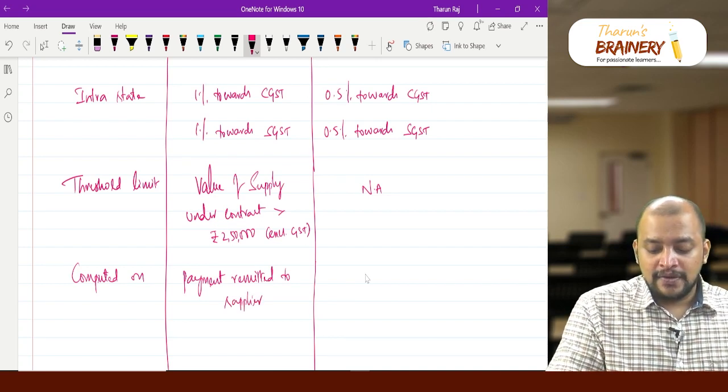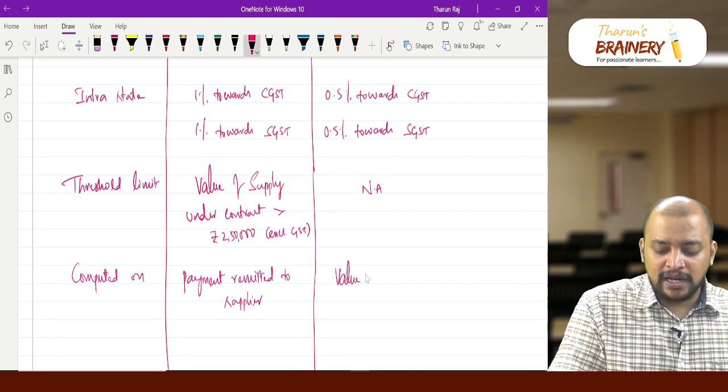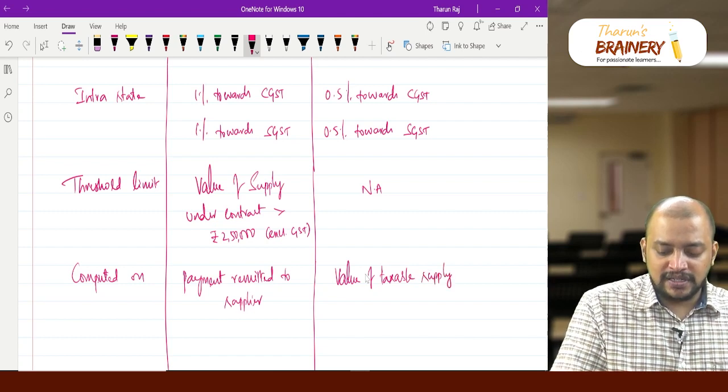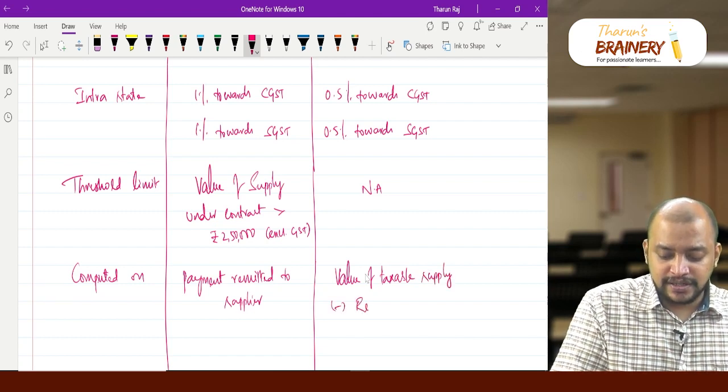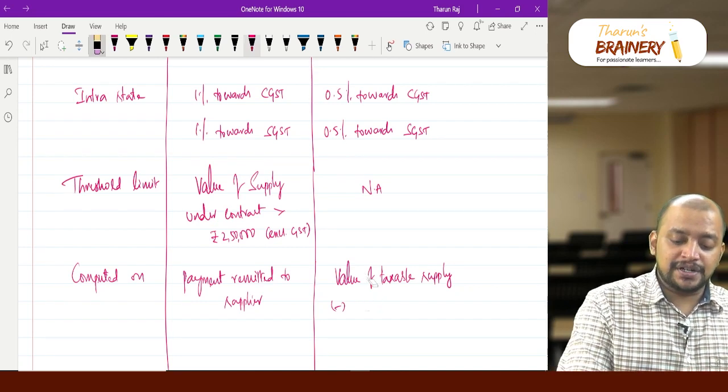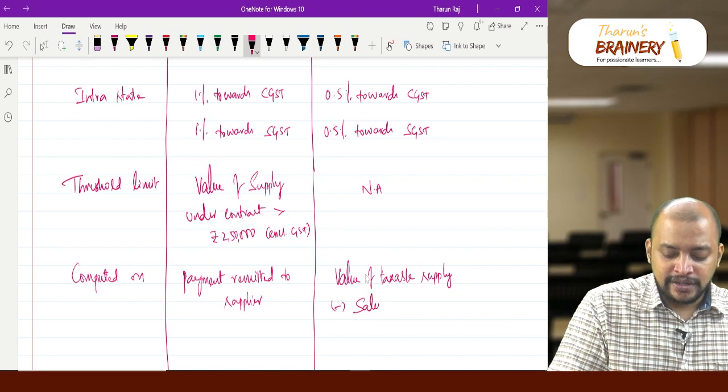Here, for TCS, value of taxable supply minus returns, whatever are the sales returns. There will be some returns through the e-commerce operator, so those sales returns are to be taken out.